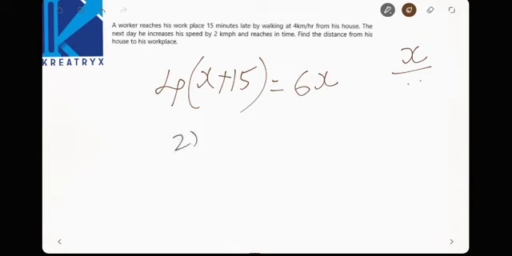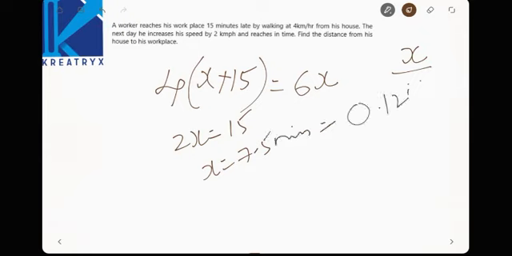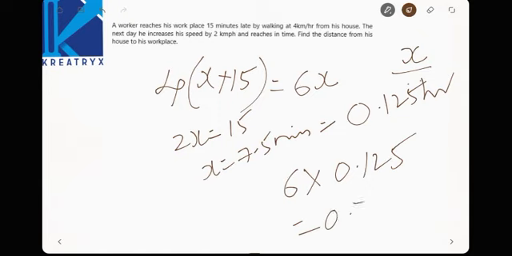Now 2x is equal to 15, x is equal to 7.5 minutes, which is 0.125 hour. Now find the distance. Distance is equal to speed into time. Speed is 6 into 0.125, which is 0.75 km. So the distance between his house and workplace is 0.75 km.